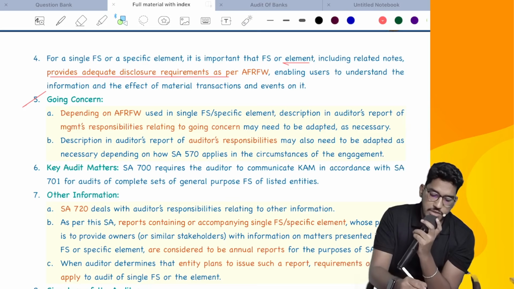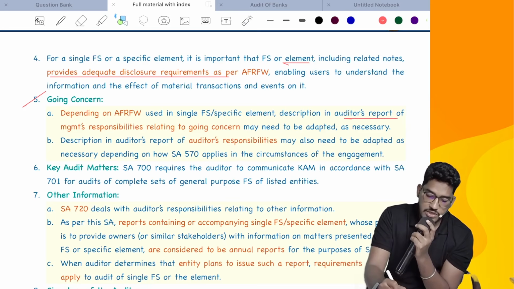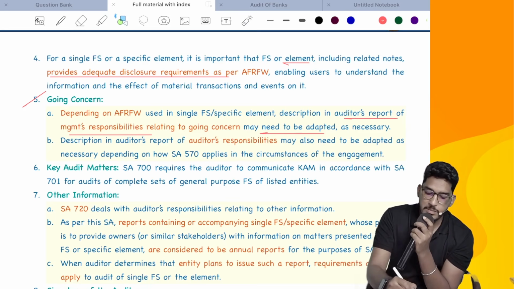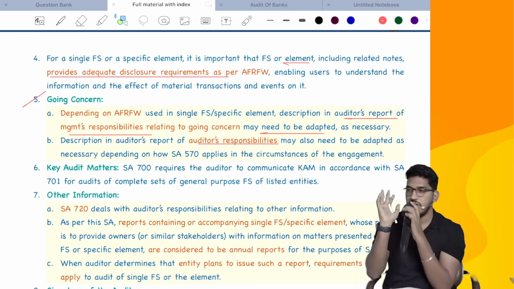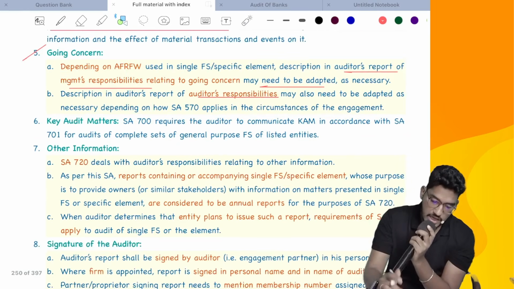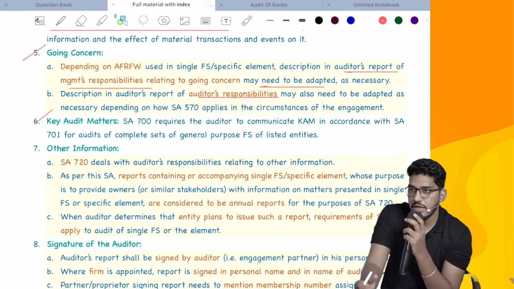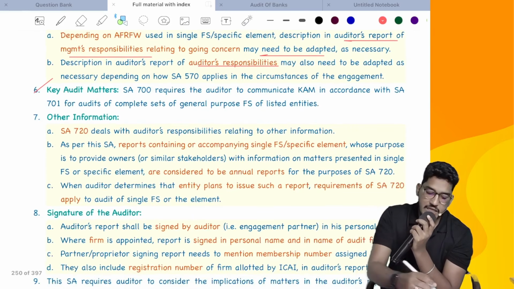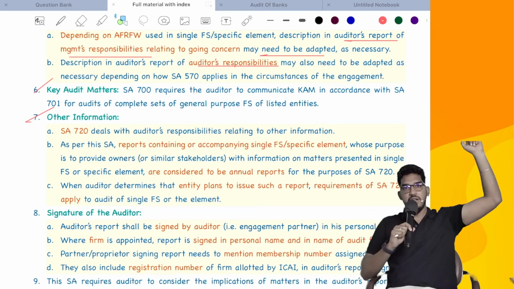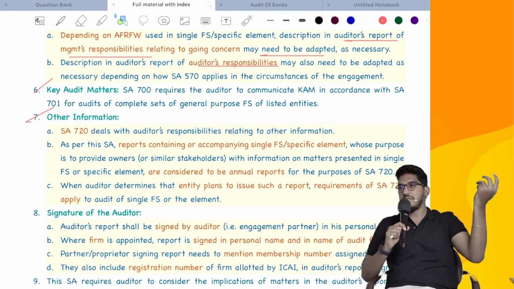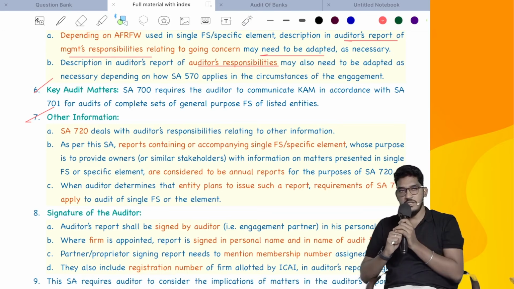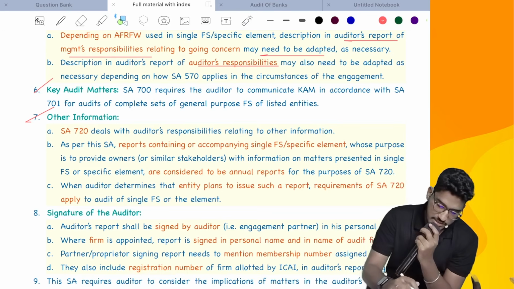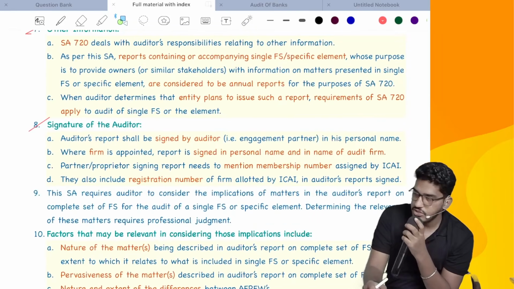Depending on the applicable financial reporting framework, the description in the auditor's report of management responsibilities may need to be adapted as necessary. Same change you have to make even in the auditor's responsibility. Next, key audit matter. If you want to include key audit matter in your audit report, follow the requirements of SA 701. Other information, same as we have seen in SA 800. If this single financial statement is getting presented along with other information, check that consistency and reporting requirements as per SA 720.